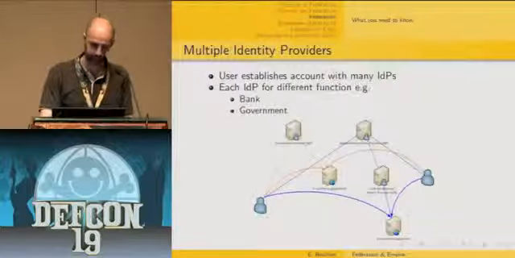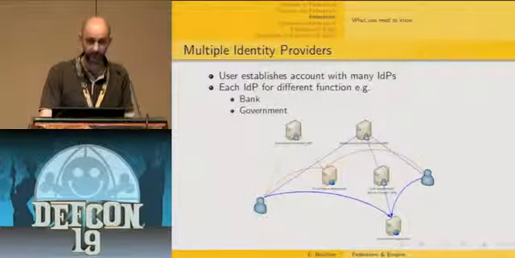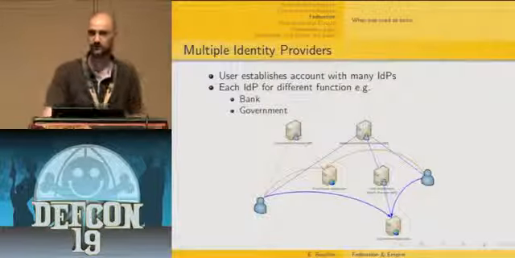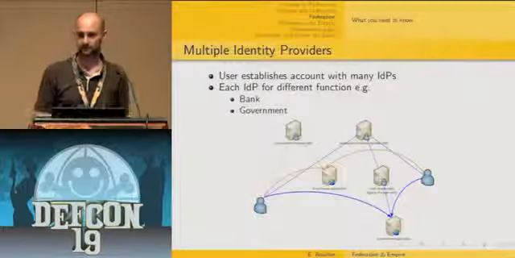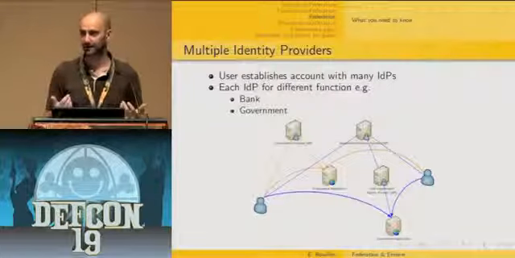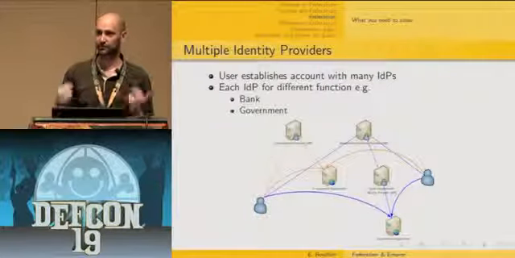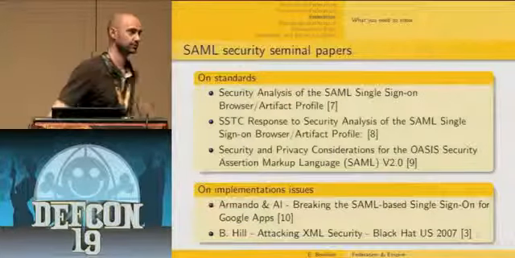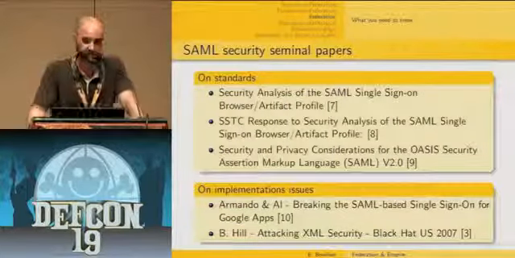Also, be aware that users can have several identity providers depending on their context. In some sort, users can have several identities and don't only have to trust one identity provider. So that's it for the introduction of the standards.